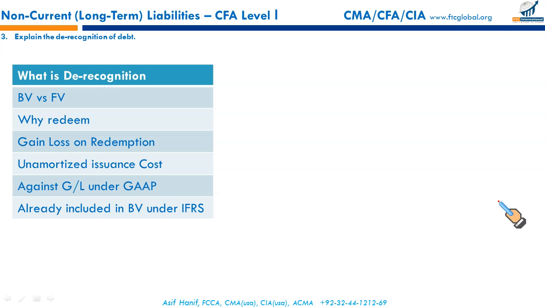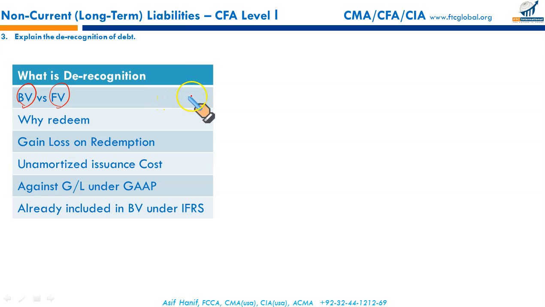Then next is extinguishment of debt, or de-recognition of debt or bonds. It's all the interplay between the book value and the fair value. Normally when the bond is issued at a discount or premium, at maturity the book value and face value become the same. But what if, during the period, the bond is under the indenture, and as an issuer we can redeem the bond, we can extinguish the bond within the life of the bond, if it is allowed in the indenture? Then what can happen?